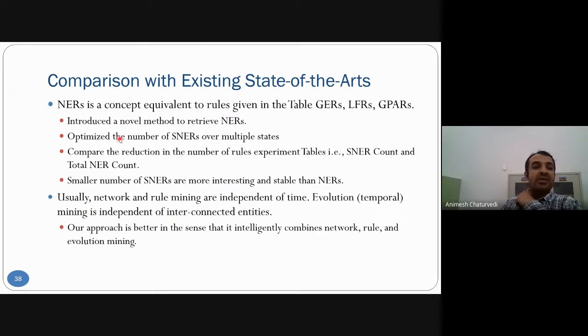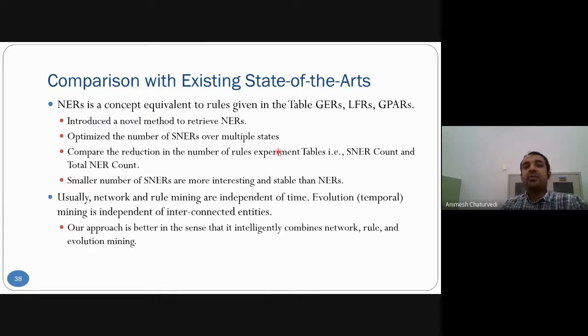NER is an equivalent concept to GER and LFR, and NER is a new method proposed to identify them. Then we also optimize it as the stable NER.